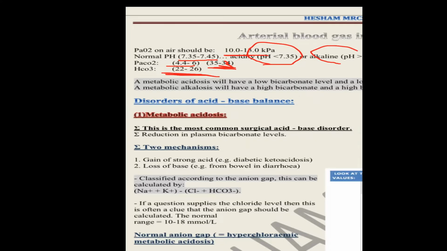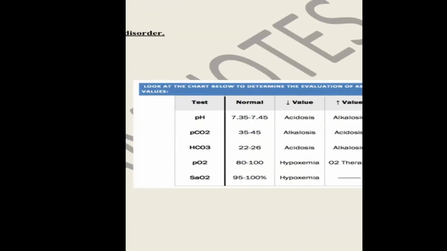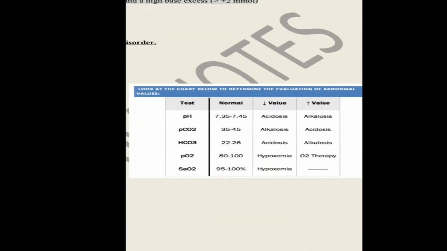When I am speaking about PaCO2, it is a respiratory pattern of change, either alkalosis or acidosis. HCO3 is a metabolic pattern of change, either acidosis or alkalosis. So please keep this: PaCO2 is regarding respiration, HCO3 is regarding metabolic changes. And here we will discuss how to deal with electrolyte exchange.